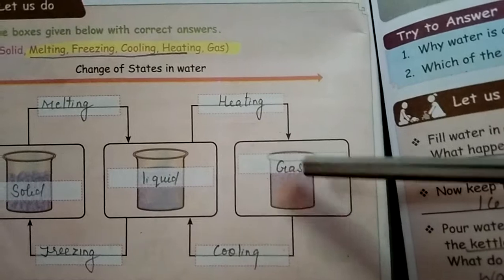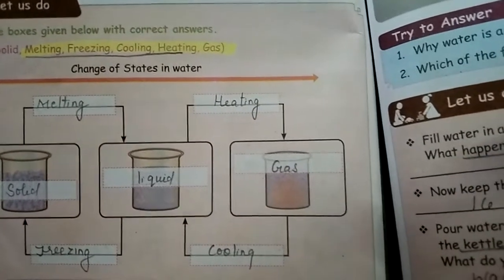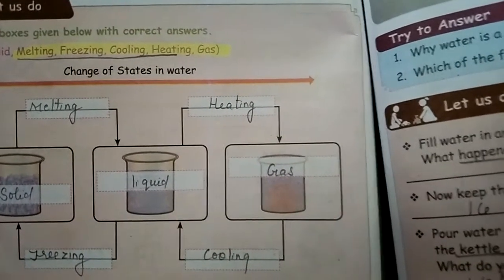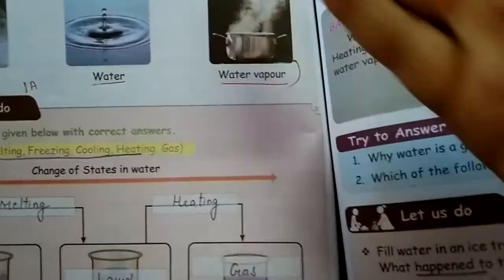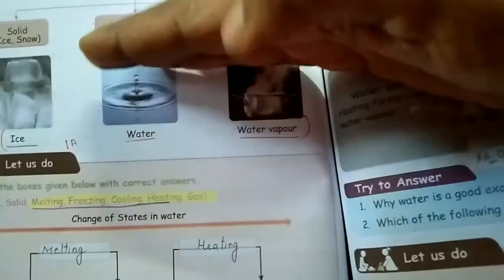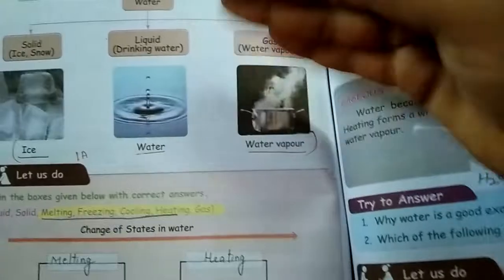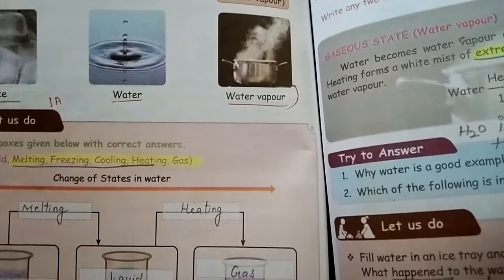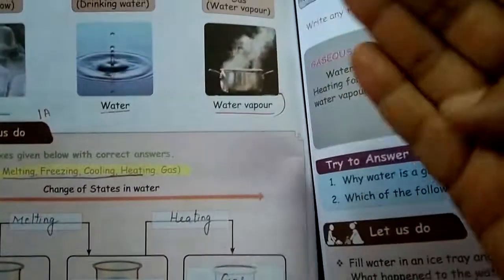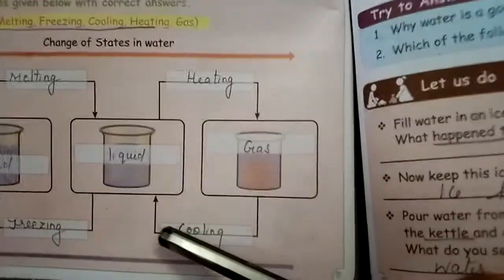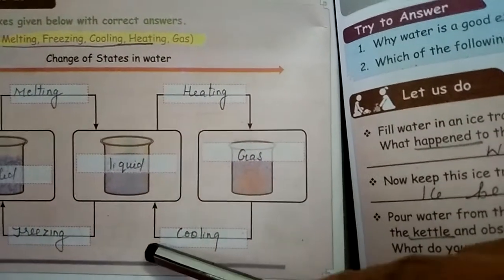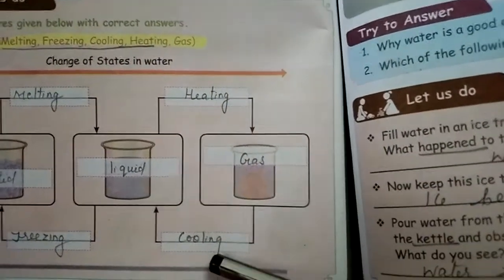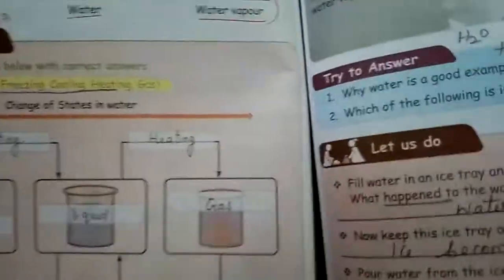You all know water vapor. When the water is boiling, just keep your hand above it, get the water on your hand and touch it. It will become like a liquid. So the gas form is converted into liquid. Gas converted into liquid by cooling. That's the states of water.